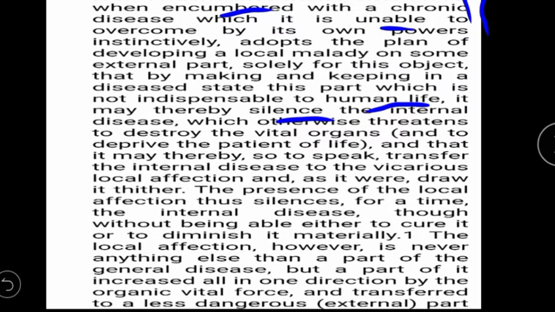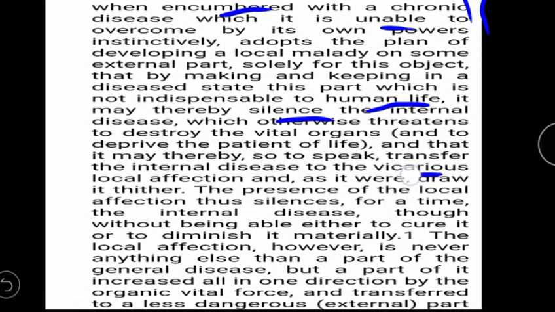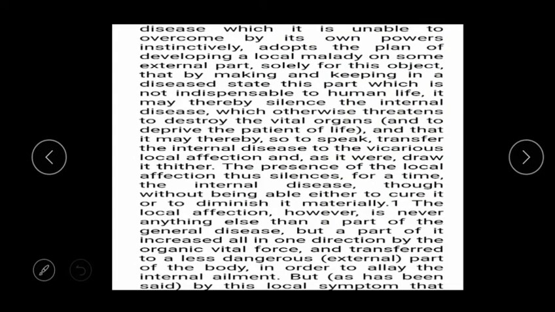By keeping in a disease state this part which is not indispensable to human life, it may thereby silence the internal disease, which otherwise would threaten or destroy the vital organs. Why does it silence the internal disease? Because the internal disease causes destruction of the vital organs, and it may thereby transfer the internal disease to a vicarious local affection, so that the internal disease has less priority and cannot produce more harm to the body.